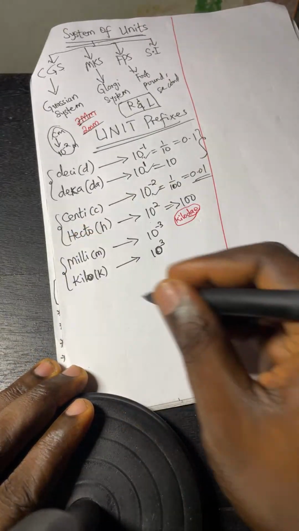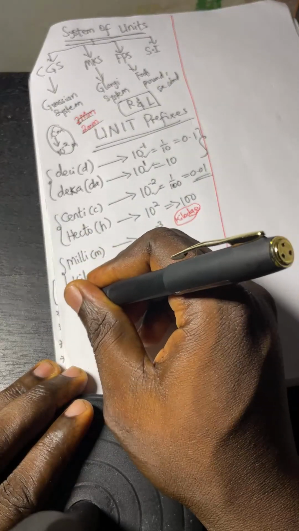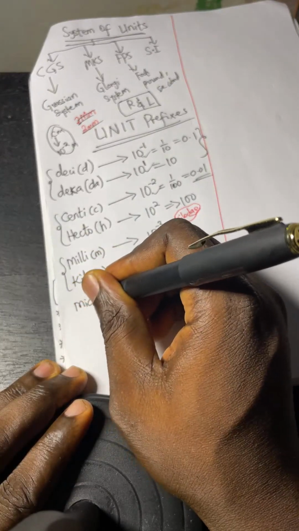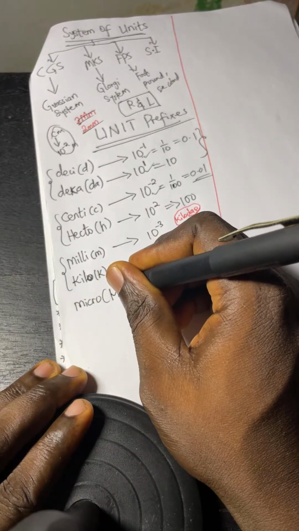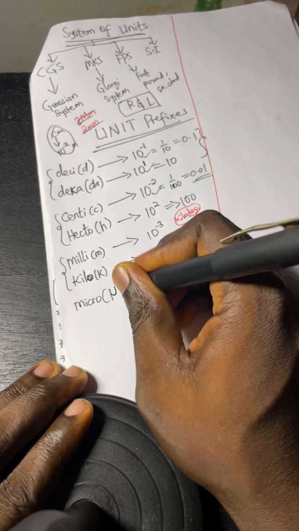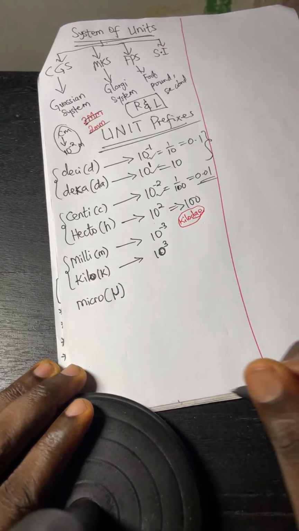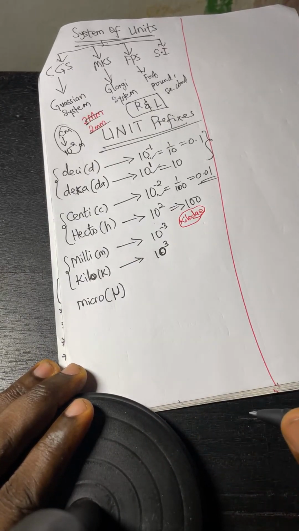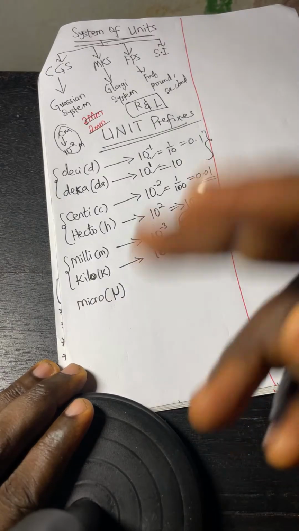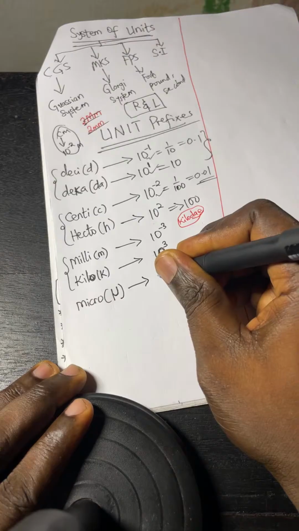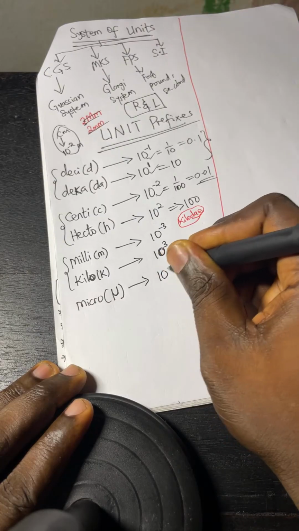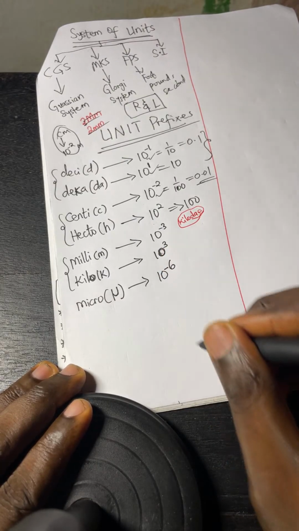See, these two go together. Aside from that, we have what we call micro. Micro is this symbol you have been seeing in electric physics. They use it in capacitors and all those things, mostly in electric physics. What does it stand for? It stands for 10 power minus 6.